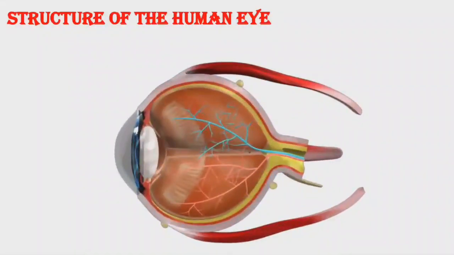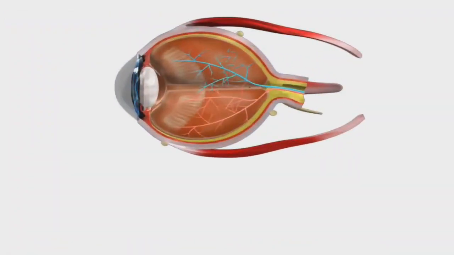Structure of the human eye. Now we will discuss the structure of the human eye. Here we can see the internal structure of the human eye. Now we will discuss one by one the main parts of the human eye.